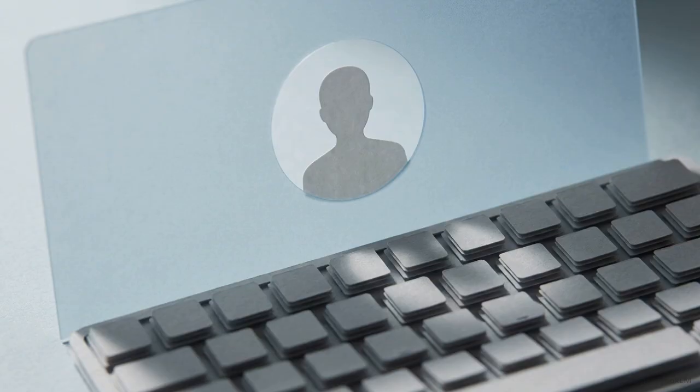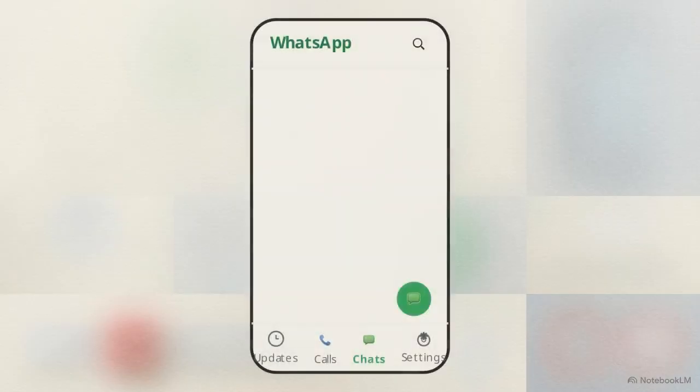Completing this one-time security check proves your identity, locks your account to your device, and enables all of your future secure conversations. Once active, you'll see this main interface. At the bottom is the navigation bar. Focus entirely on the Chats tab, your central hub. To start a new conversation, tap the green New Chat icon in the corner, then select a contact.